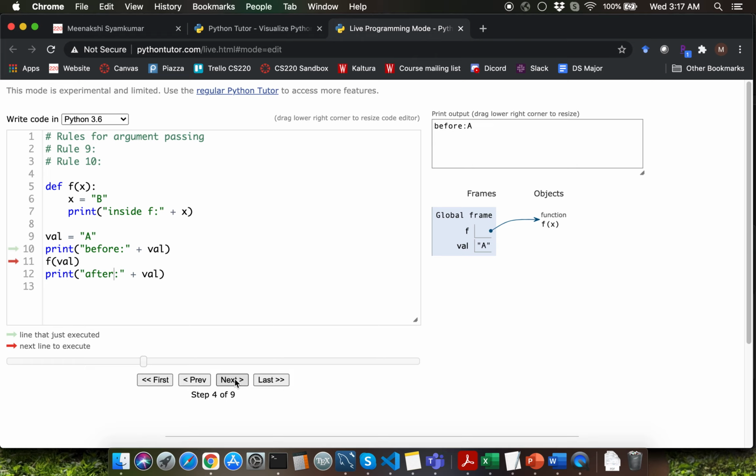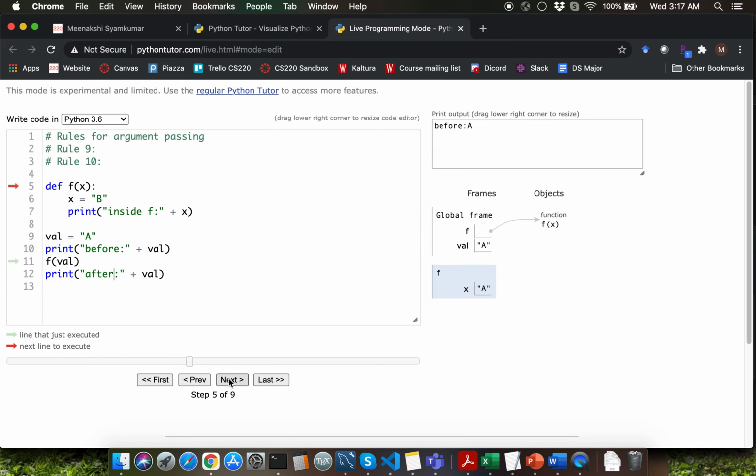This is going to create a new frame for f. Observe that a local variable called x got created inside the frame for function f. It contains the value as string a, which is the same as the value within the argument variable val. This concept in Python is called pass by value. What is meant by pass by value? You take the value inside the argument variable and copy it over into the local parameter variable for the function